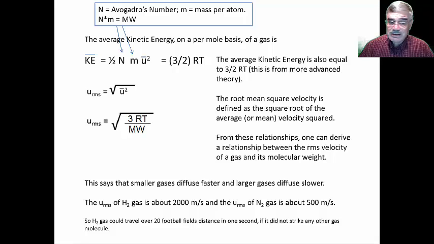So we can do this calculation of root mean squared velocity for any gas if we know the molecular weight of the gas. Now, one thing to note, if you look at some of the problems in the textbook, the R value that you use for these problems is a different R value. It has a different constant. So make sure that you take note of that so you don't get frustrated in trying to work the problem.